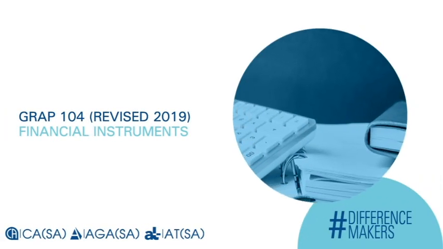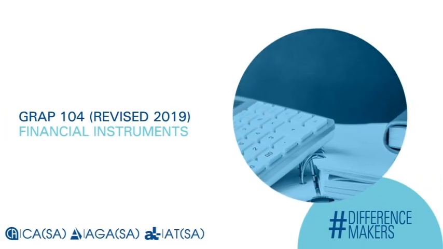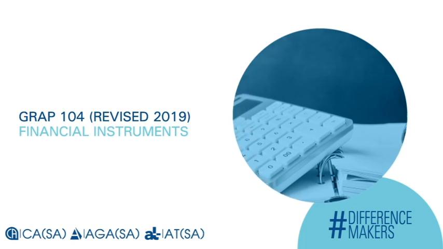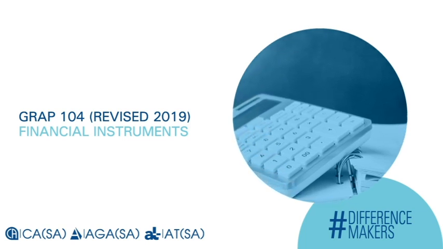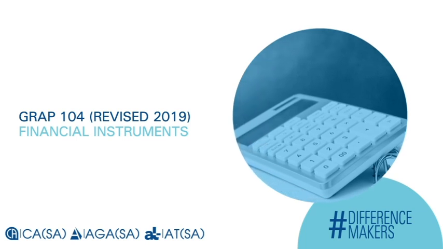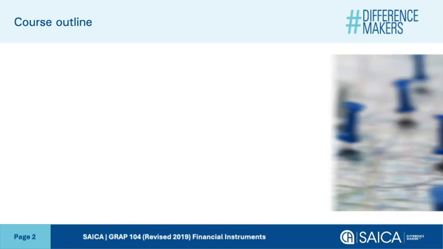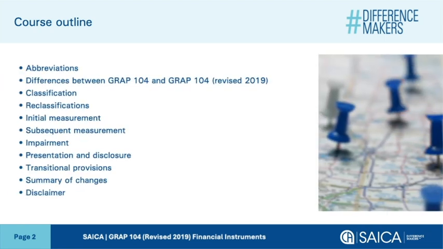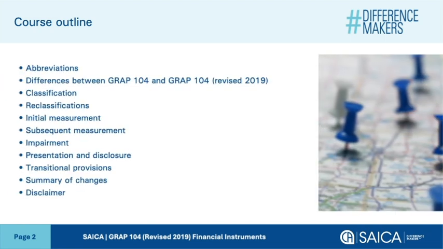Welcome to SICA session on GRAP 104, Financial Instruments, revised in 2019. This important update is effective from 1 April 2025, marking a key milestone in financial reporting standards. Let's explore what is new and what these updates mean for your organization.